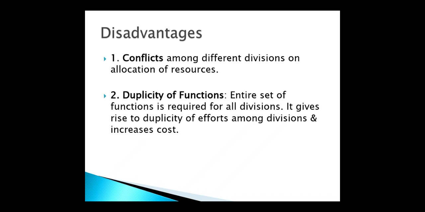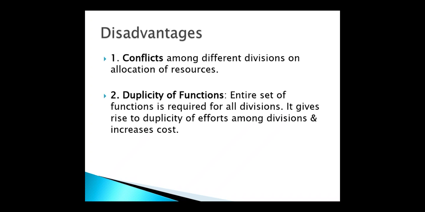If the top level management gives more resources in terms of finance, raw material and human resources for the first product, and does not make an appropriate allocation of resources to the other product lines, there may be a chance of conflict between the product departments. That is going to happen there.